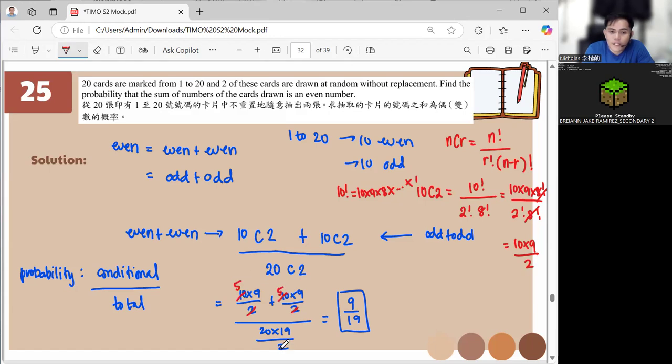Cancel, cancel, it becomes 10. So it becomes 45 plus 45, which is 90. So this is 90 over 190, and still 9 over 19. Sorry, I did it mentally. I thought you were able to keep up with my solution, but it's the same.